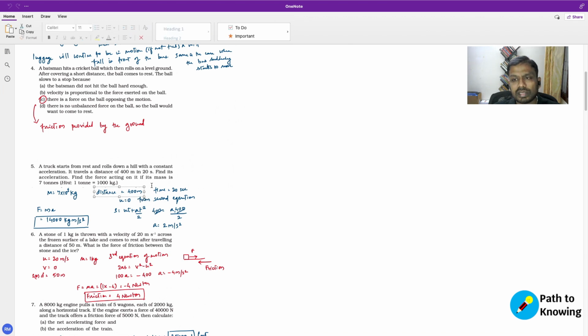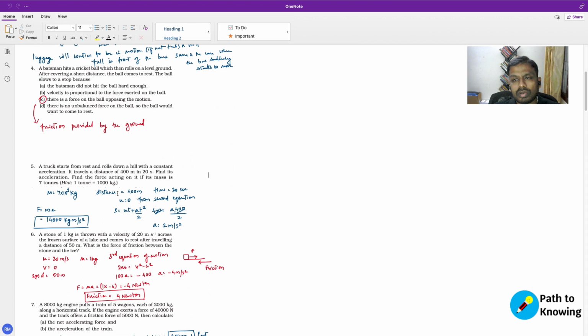The time taken is 20 seconds. In all the cases, it is very clearly mentioned that the truck travels with a constant acceleration. Now, we know from the second equation of motion that we studied in the earlier chapter that the distance traveled is s = ut + (1/2)at², right?